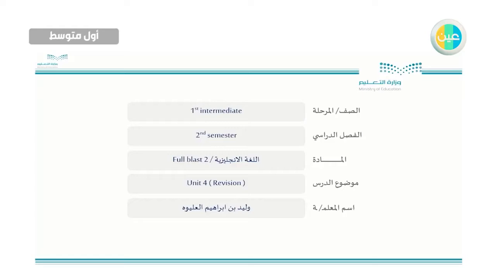I am Walid Ibrahim Al-Alewa and I will introduce full class 2 for the first intermediate grade, second semester, and our lesson today about revision for Unit 4.